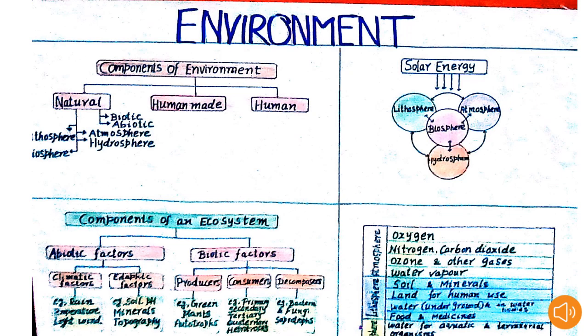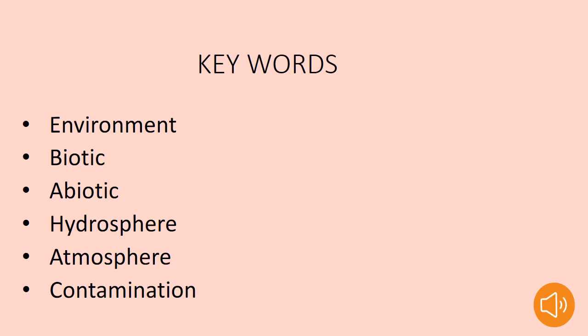Then finally we ended with the human interactions with the environment and the effects of human interactions on the environment. Next we will discuss some of the keywords in this chapter, children.